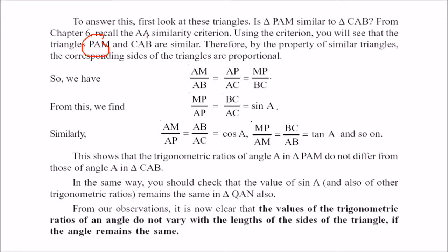So when these two triangles, PM and CAB, become similar, then AM by AB equals AP by AC equals MP by BC. But we know by sin A that sin A is BC by AC, which is equal to MP by AP. Again, cos A like this and tan A will be like this. So these trigonometric ratios show that even if you extend the triangle or the arms of the angle which is being talked about, the ratios are not going to change. So the value of the trigonometric ratios of an angle do not vary with the length of the sides of the triangle or arm of the triangle where the angle is embedded, if the angle remains the same.